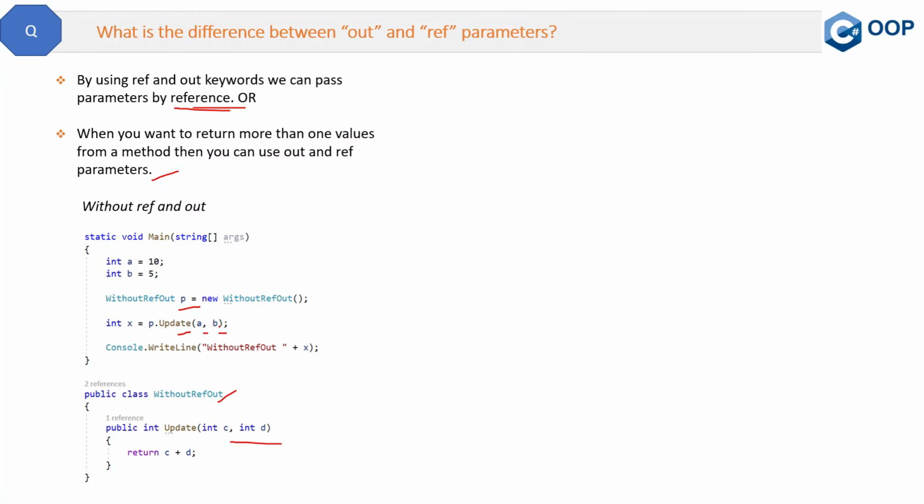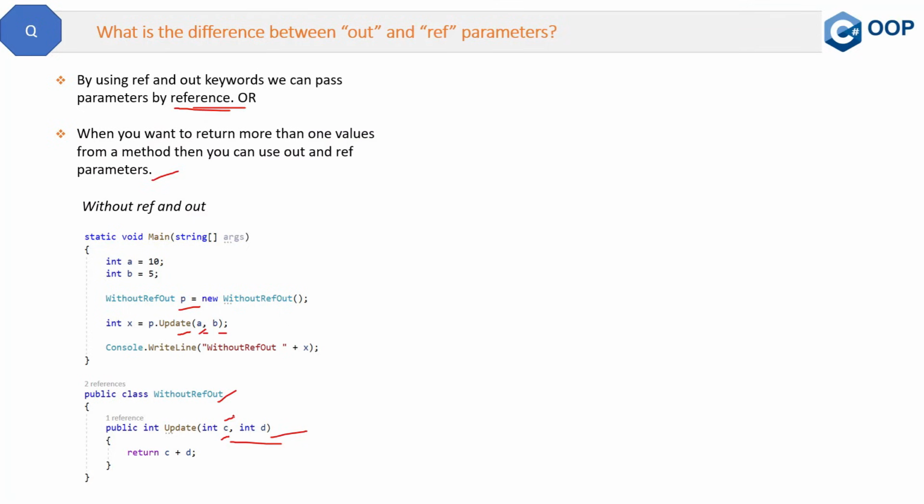Meaning the parameters passed here have a different address in memory than the parameters which receive the values, c and d. So this a which is passed and this c which is receiving the value have different addresses in memory. So they are not related. Their value is the same, but their address is different. So this is without ref and out.